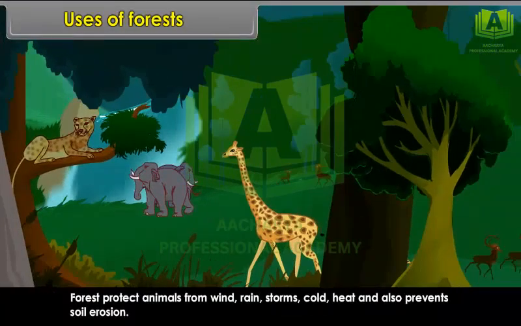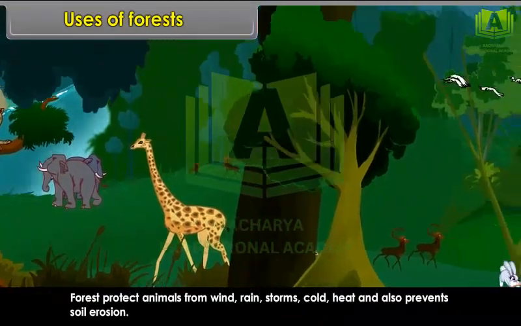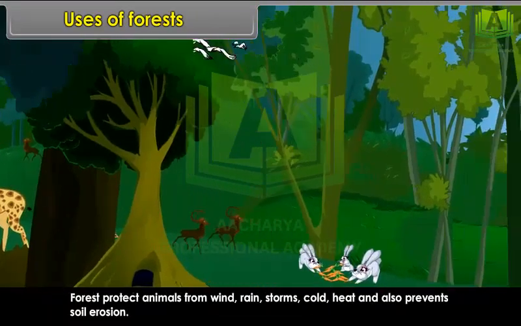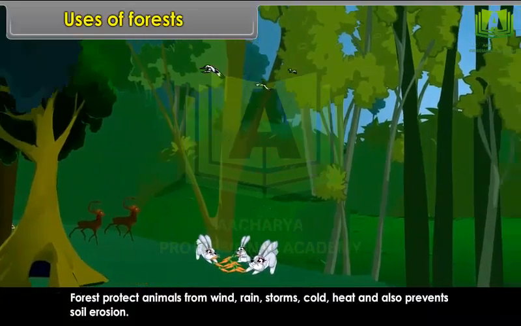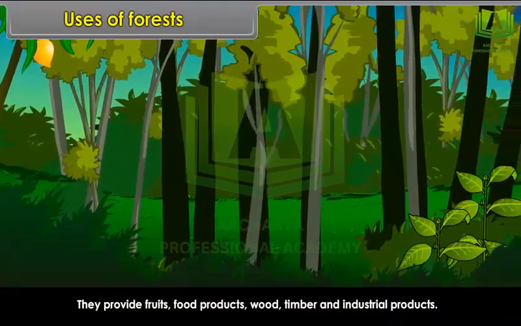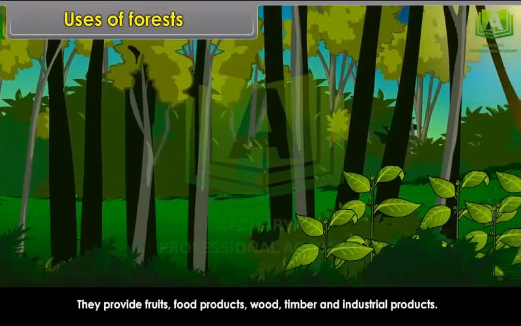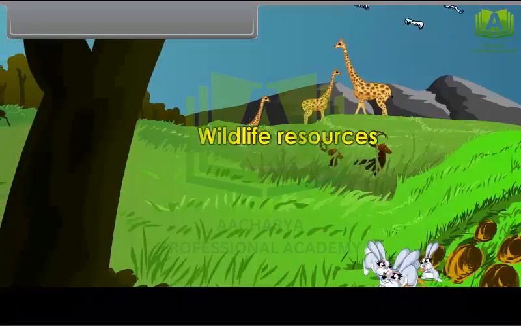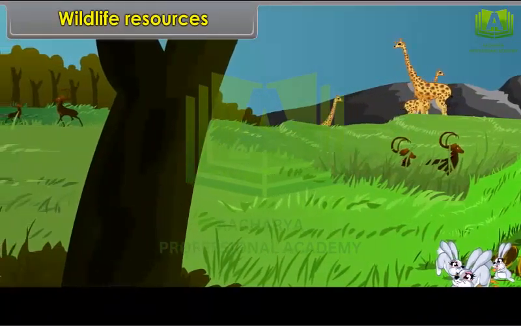Forests protect animals from wind, rain, storms, cold, heat and also prevent soil erosion. They provide fruits, food products, wood, timber and industrial products. Wildlife resources.